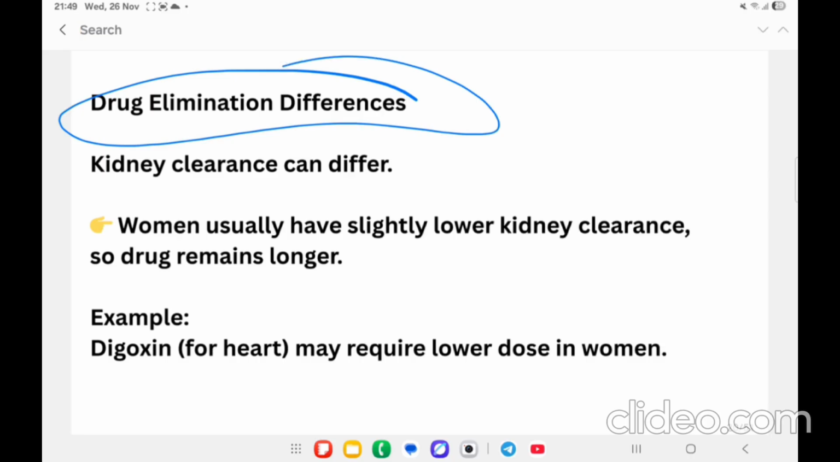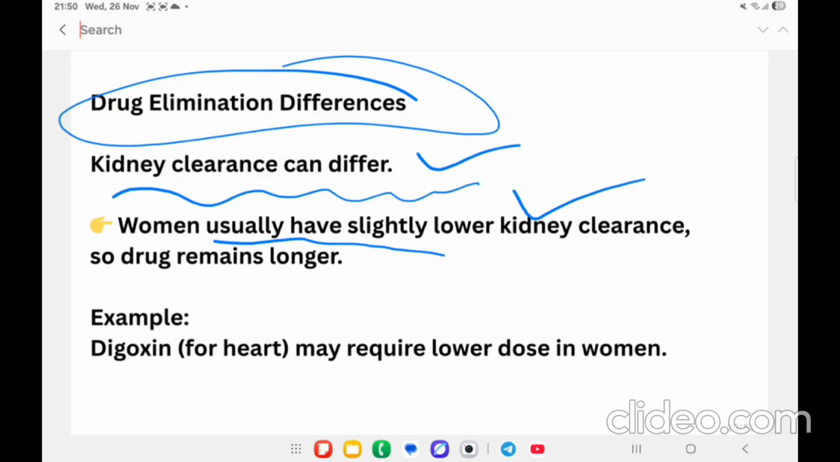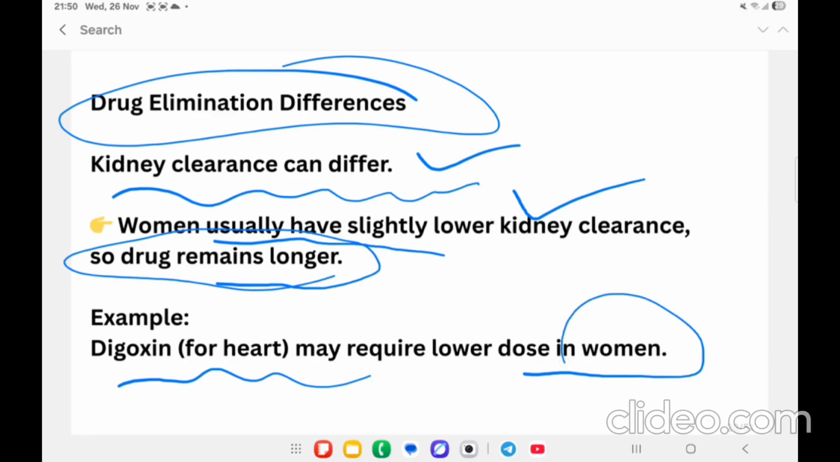Drug elimination difference. The kidney clearance can differ in male and female. Usually, women have slightly lower kidney clearance as compared to males, so the drug remains for a longer period of time. For example, the drug digoxin may require a low dose in the case of women.